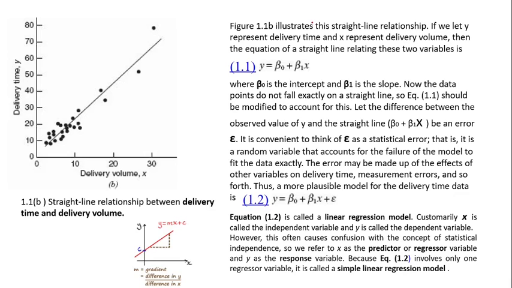Now next, you see figure 1.1b illustrates the straight line relationship. If you draw a straight line from here to here, most of the points you have taken will fall on the straight line, or a little bit away from it. But this point is a little bit more far away from the straight line, so you can call it an outlier.